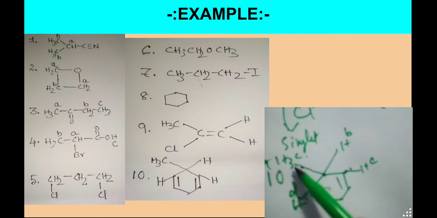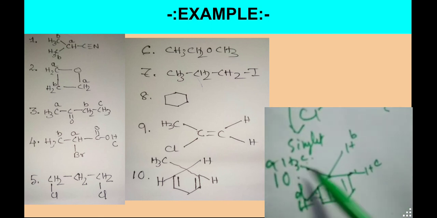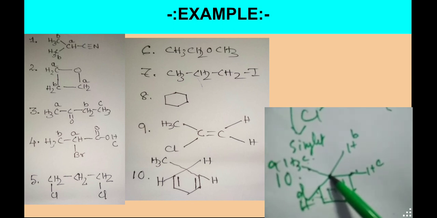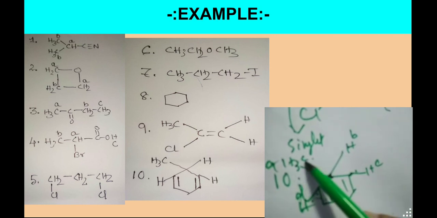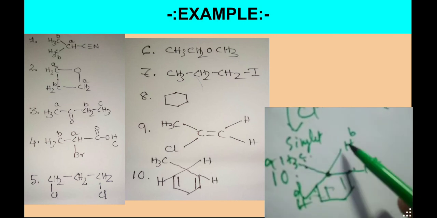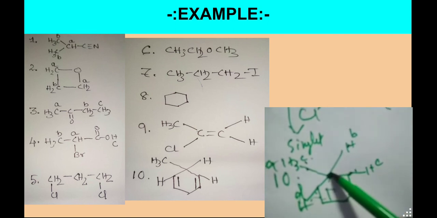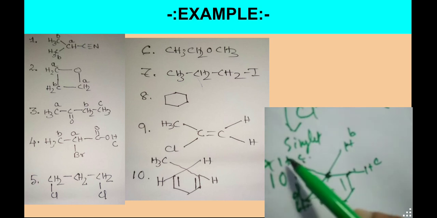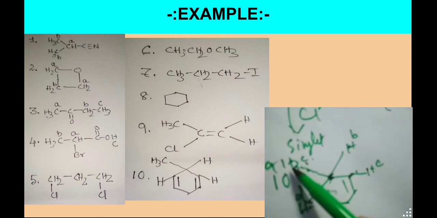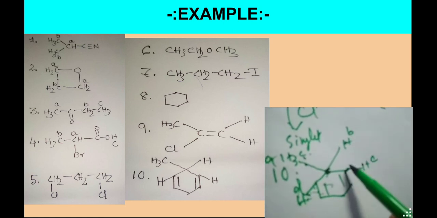Now the methyl proton, this particular C, how many protons does it have? Only 1. So it will show a doublet. For this carbon, the neighboring carbons have 1 proton, 2 protons, and another has 3 protons. That means the environments are different.